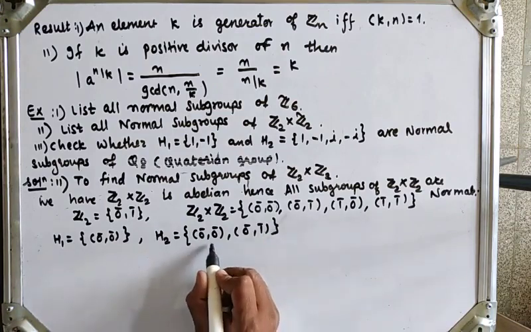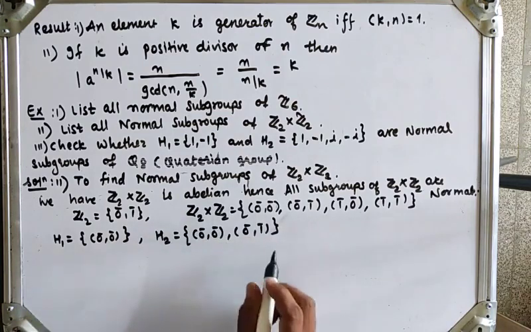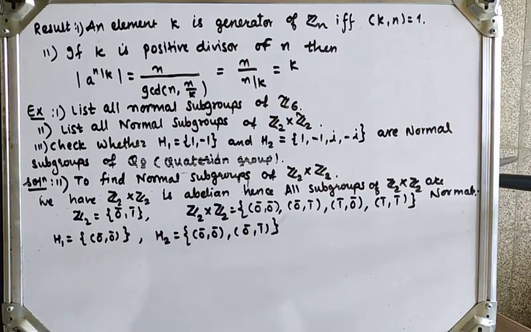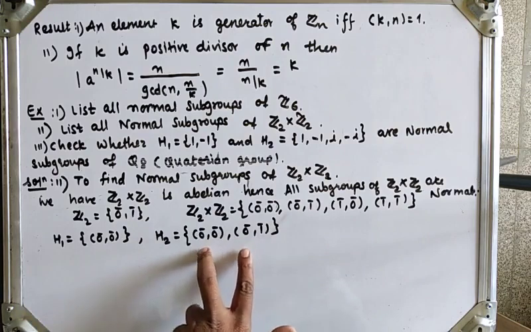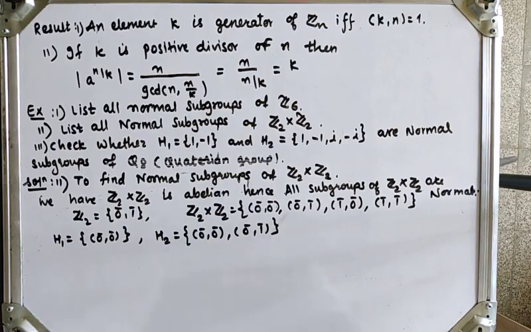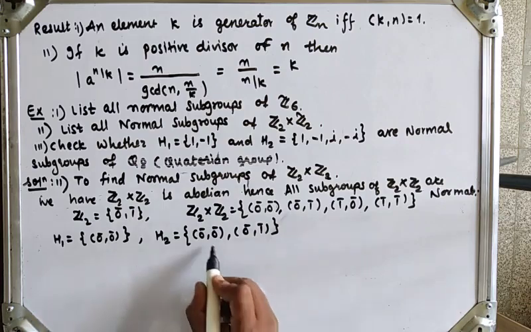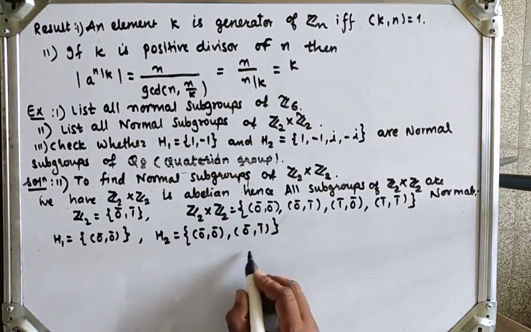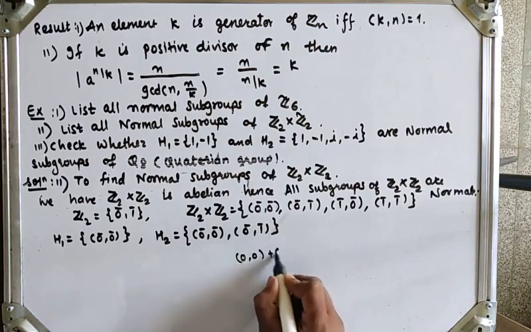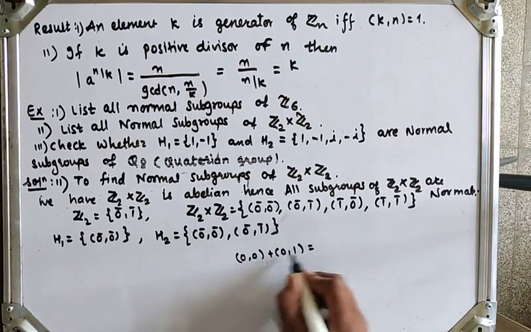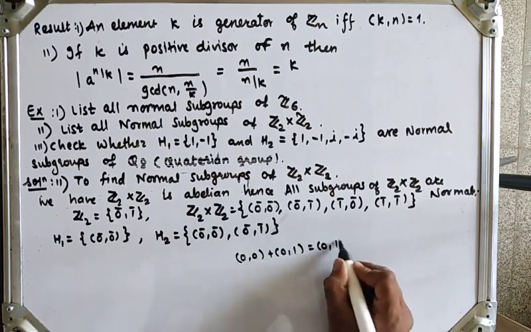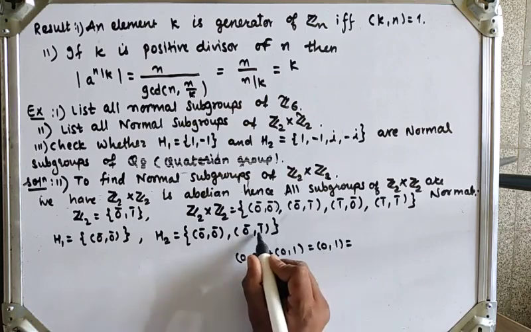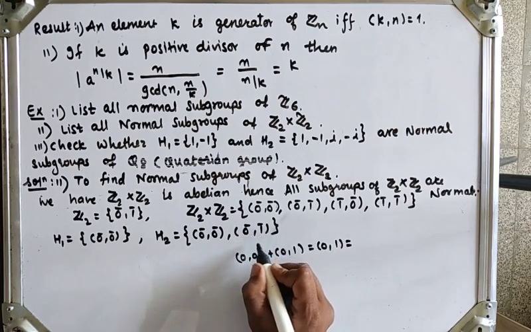It is sufficient to show: take any two elements from that group, then first check the closure property, second associativity, third existence of identity, and last existence of inverse. If I add these two elements, 0 0 plus 0 1, adding corresponding sides, 0 plus 0 is 0, 0 plus 1 is 1, so 0 1 is again in the given set, so the closure property is satisfied.